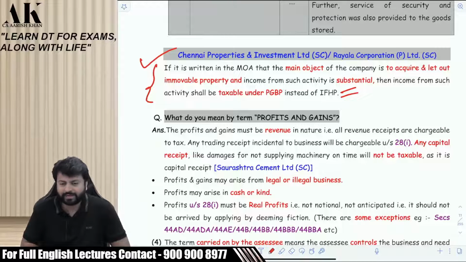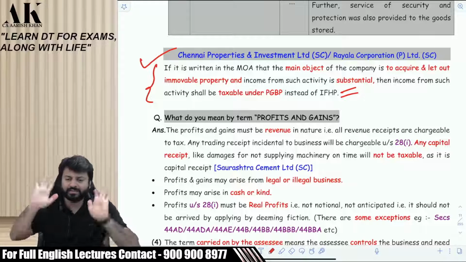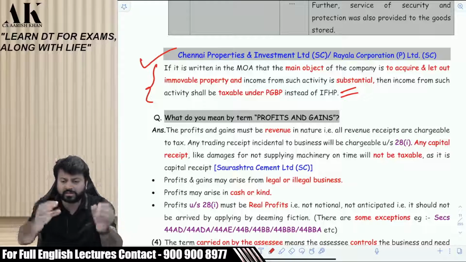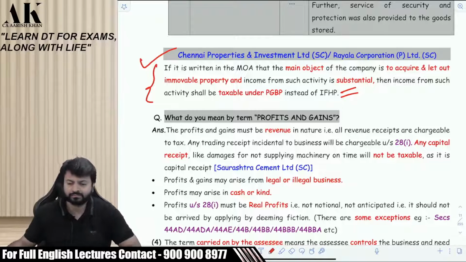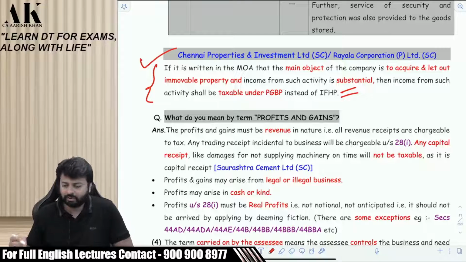You do not have time to read all that on the day of exam. You will not get time. Main and important words are already highlighted in red. Main object, acquired and let out property, substantial income, taxable under PGBP. That's it. It's over. That's what was written in those 12 to 15 lines also. It was the same thing which was written over there. There was no difference between those lines and these lines. Okay.